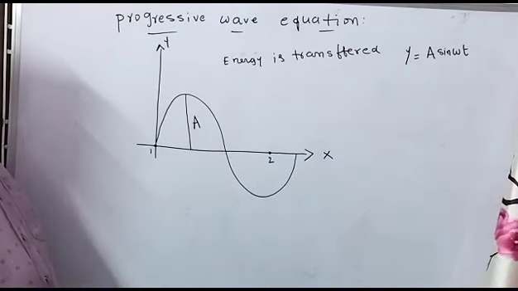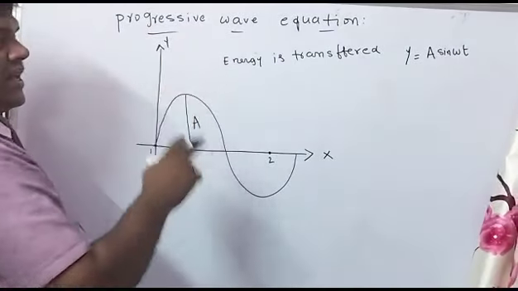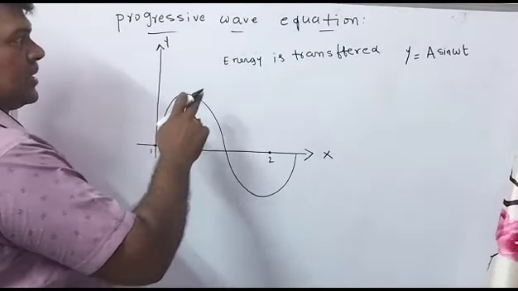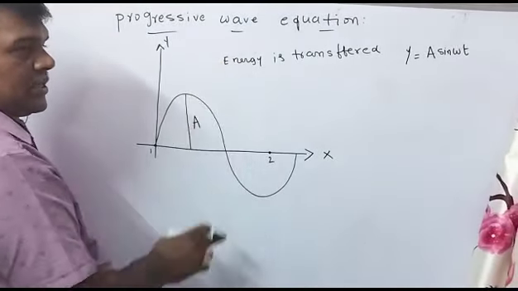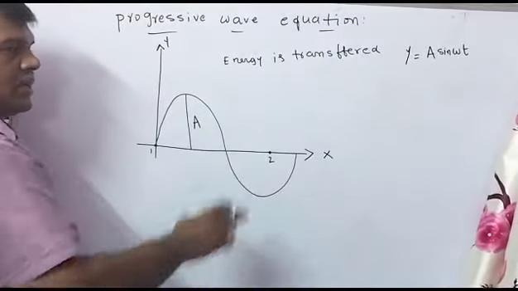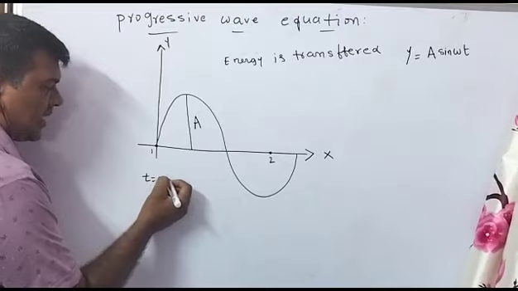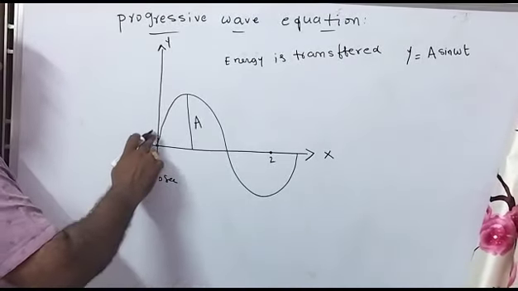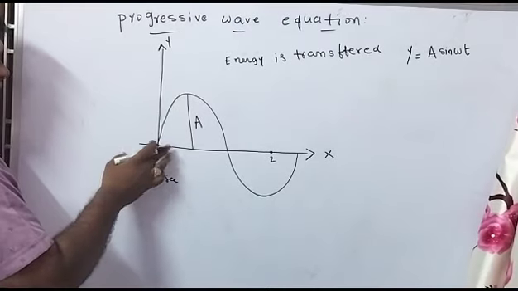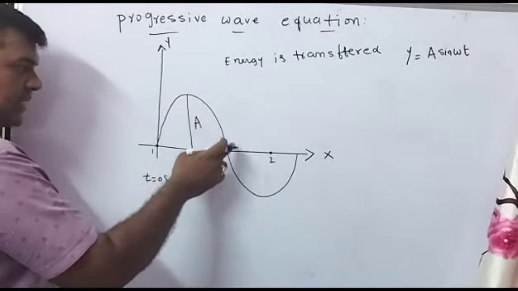We are deriving the progressive wave equation. Energy transferred means wave is transferred. It is the wave, the disturbance of the medium, which propagates the energy. Energy is transferred like this. Suppose at time t equals 0 seconds the particle is here, and the disturbance, that means the energy, is exchanged.